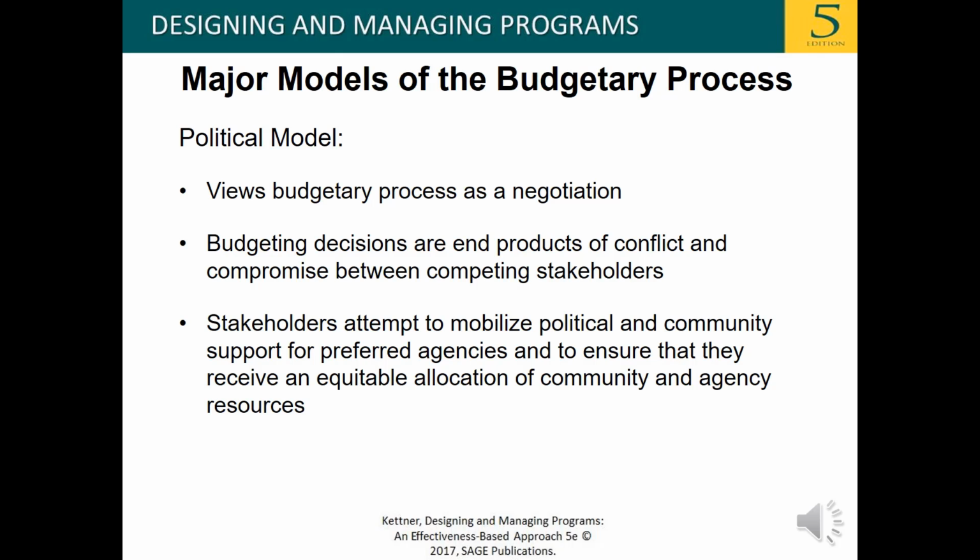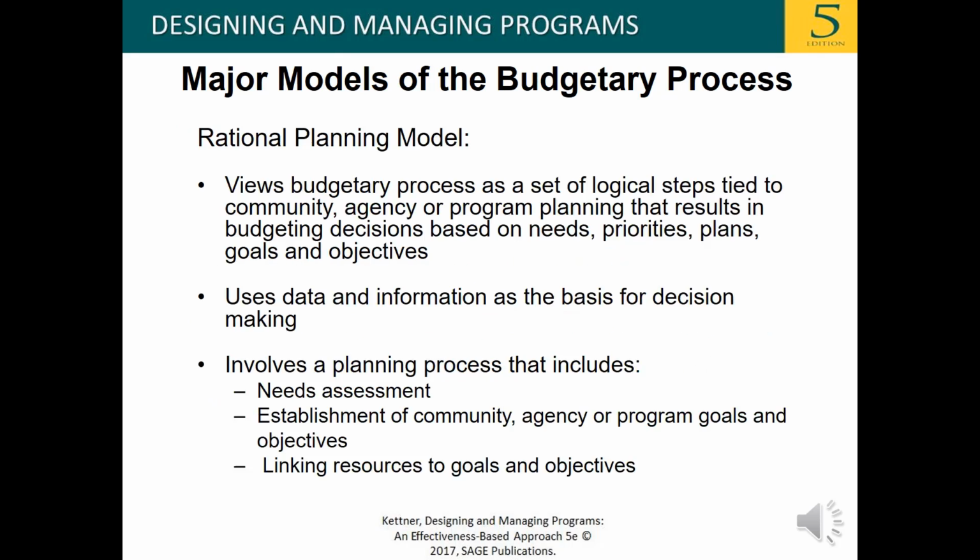The political model views the budgetary process as a negotiation. Budgeting decisions are end products of conflict and compromise between competing stakeholders. Stakeholders attempt to mobilize political and community support for preferred agencies and to ensure that they receive an equitable allocation of community and agency resources.